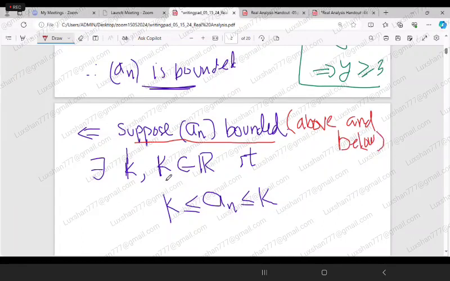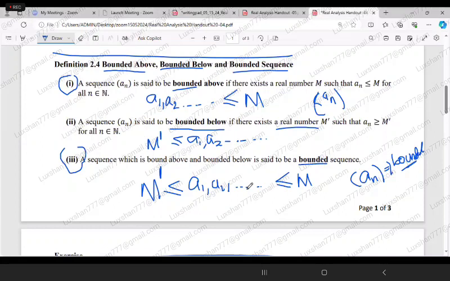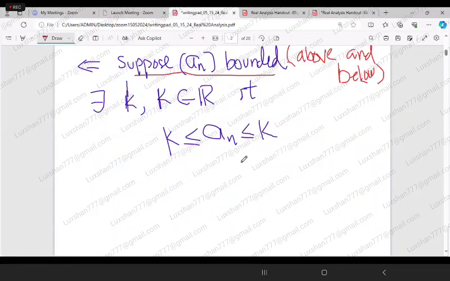Since a_n is bounded, there should be two numbers, one is capital K and the other one is simple k, such that a_n is between the two numbers, like the earlier one. Here we said that if the sequence is bounded, then there will be two numbers, M dash and capital M. Here, this one is my capital K and this is my simple k.